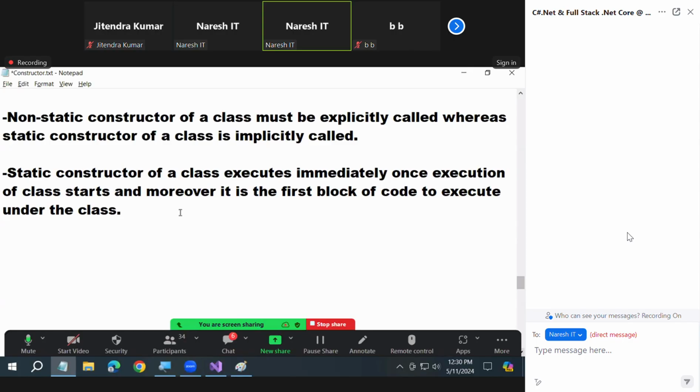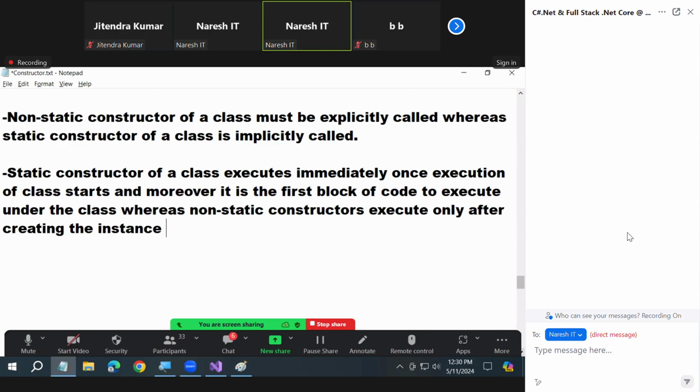Now tell me about non-static. Whereas non-static constructors execute only after creating an instance of the class, as well as for every new. Did you not understand?